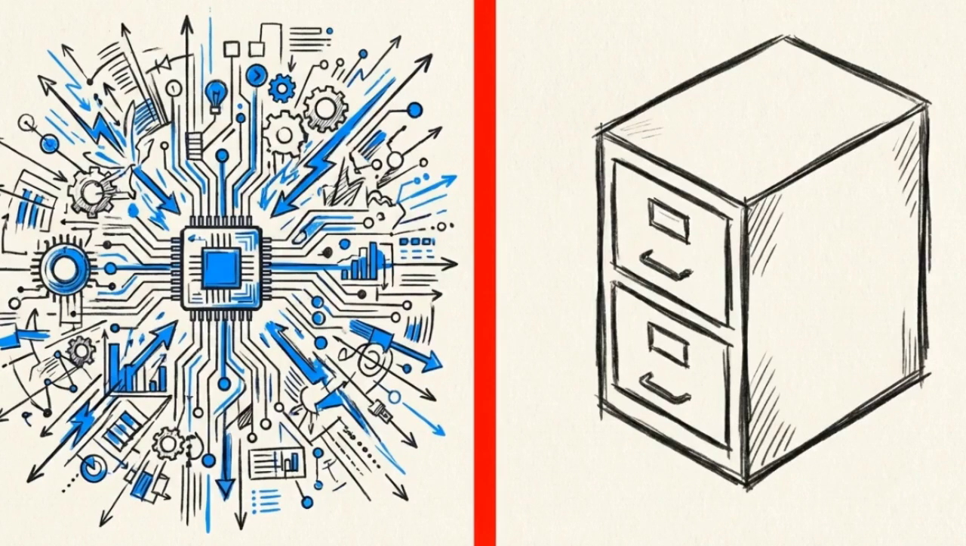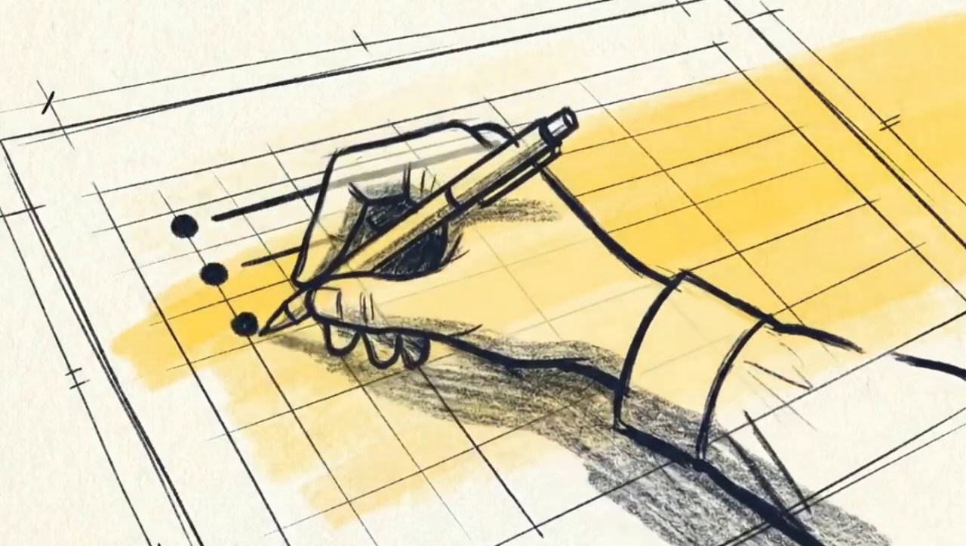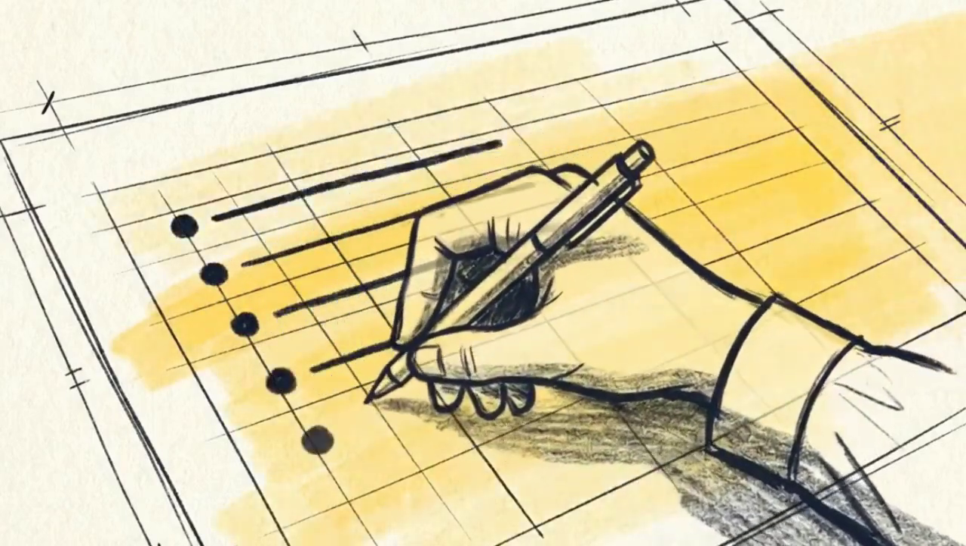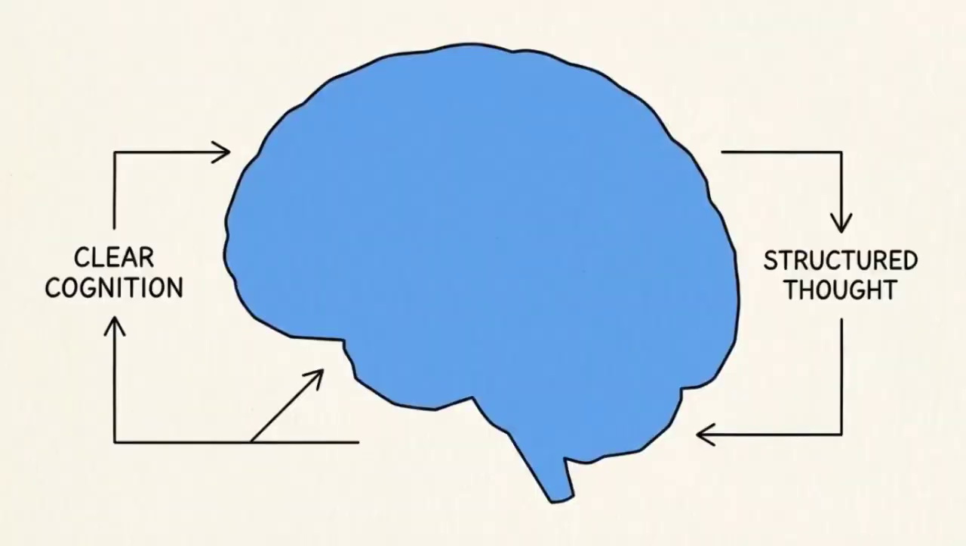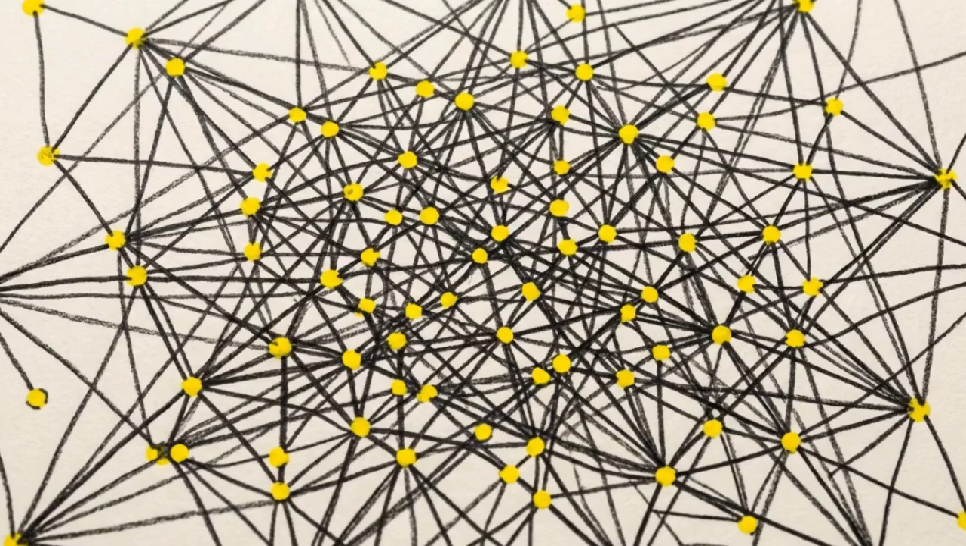The path forward is to stop using a processing engine to do the work of a filing cabinet. By writing things down immediately and using external systems for storage, you offload the burden of mundane data. When you stop forcing the mind to store facts, you allow its architecture to do what it was built for, to rapidly process, to deeply connect, and to create.